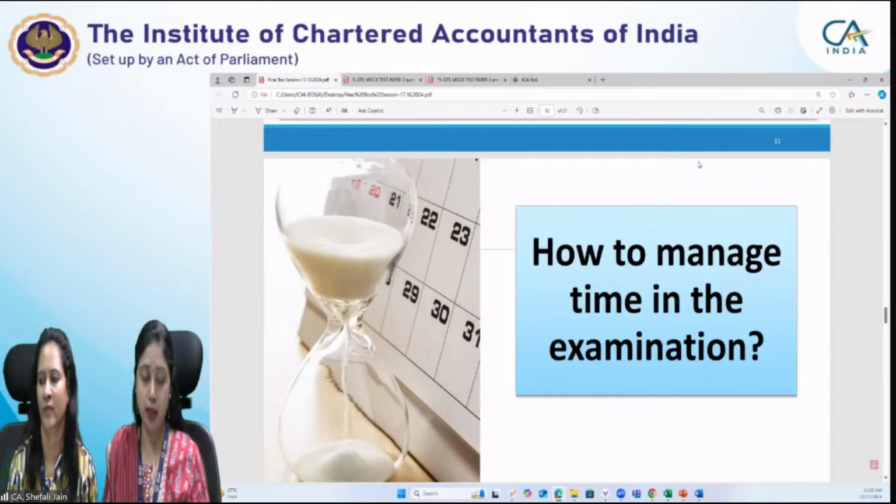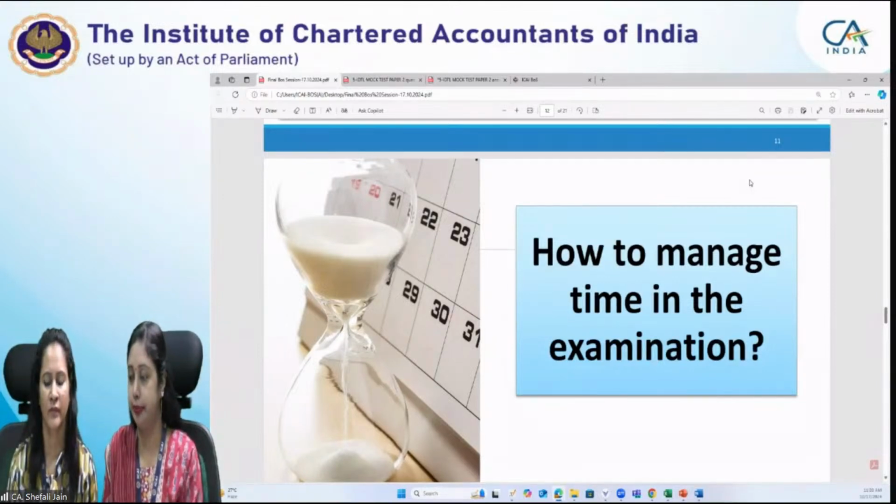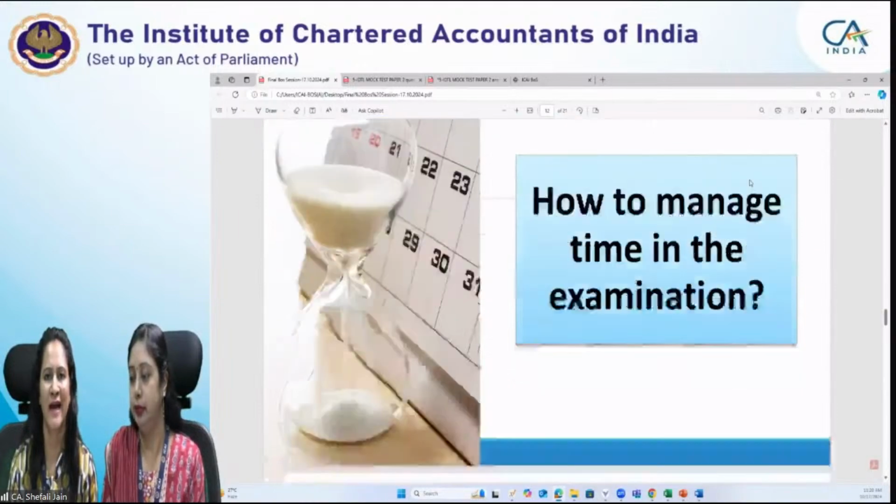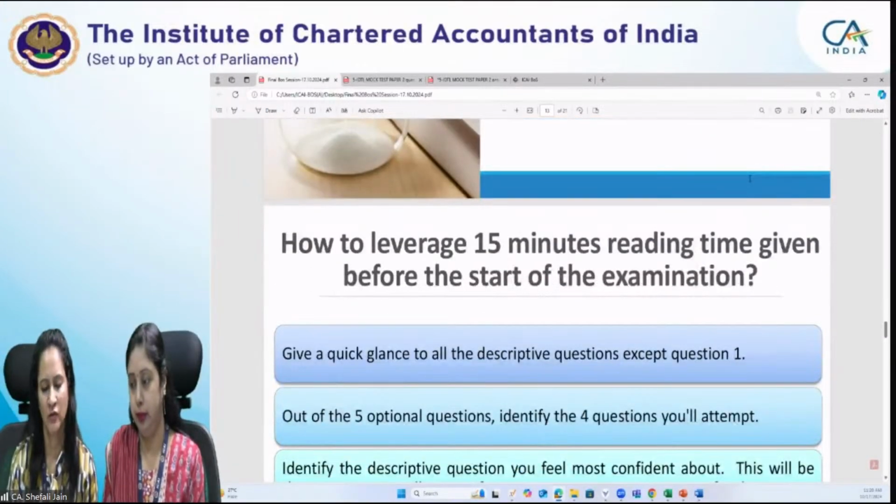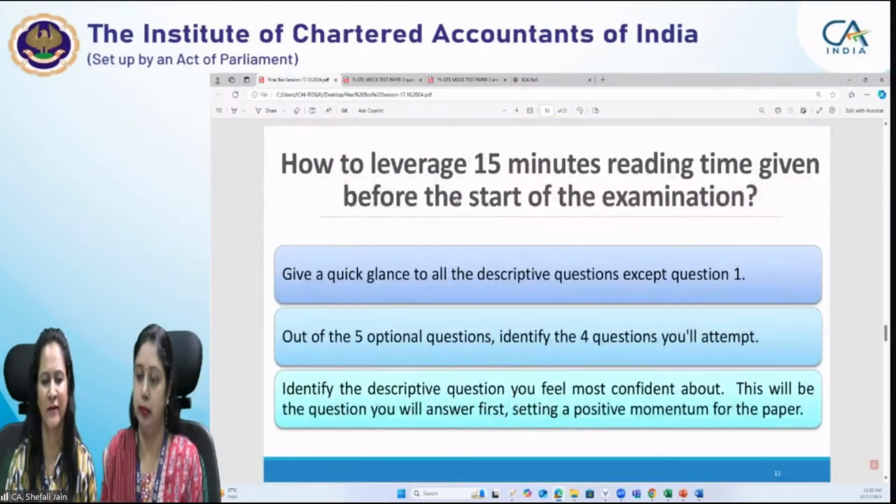But if you have any specific RTP questions, you can write in the chat box and we will answer that question. Now coming to how to manage time in the examination. As you know, 15 minutes is given to you for reading the paper. So how do you leverage those 15 minutes of reading time given before the start of the examination?